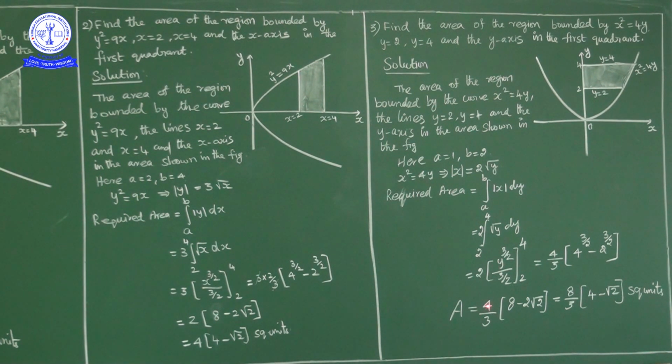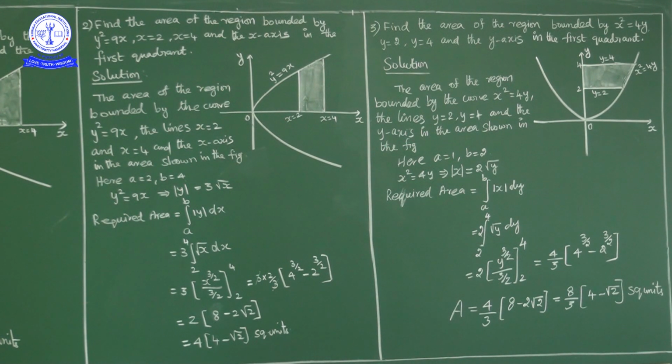So 4 by 3 into 4 power 3 by 2. 2 square whole power 3 by 2, 2 gets cancelled, 2 cube is 8, minus 2 power 3 by 2. 2 power 3 by 2 is nothing but 2 root 2. So 4 by 3 into 8 minus 2 root 2. Now if we take 2 common here, the required area is equal to 8 by 3 into 4 minus square root of 2 square units. Okay, that is the final answer.